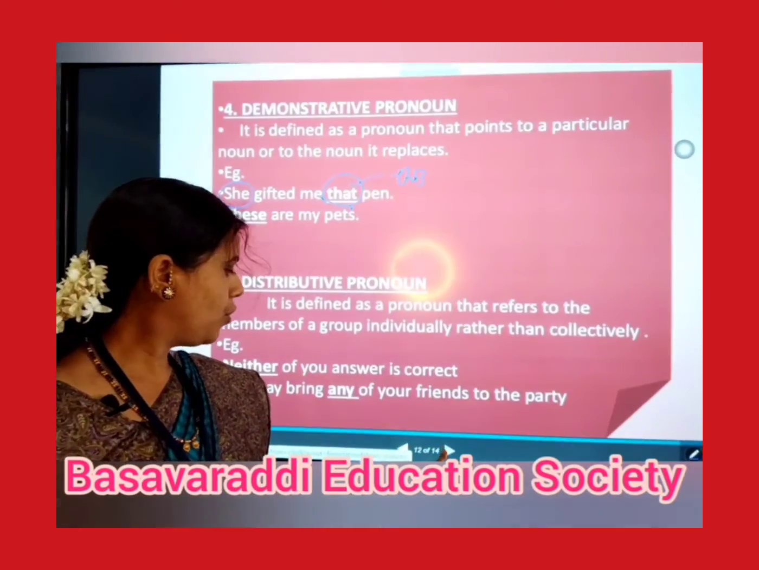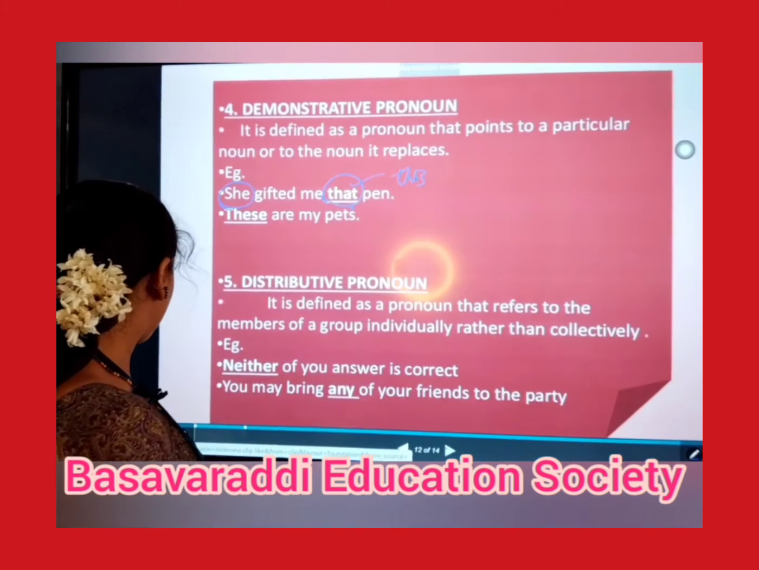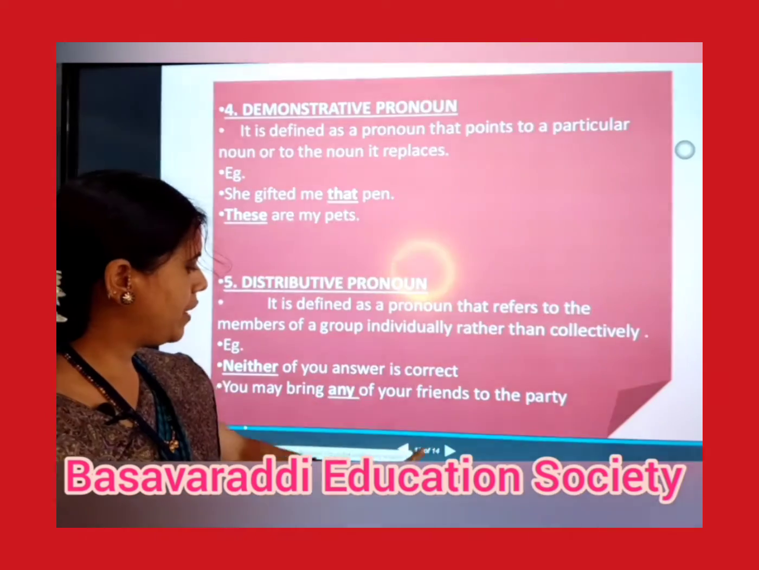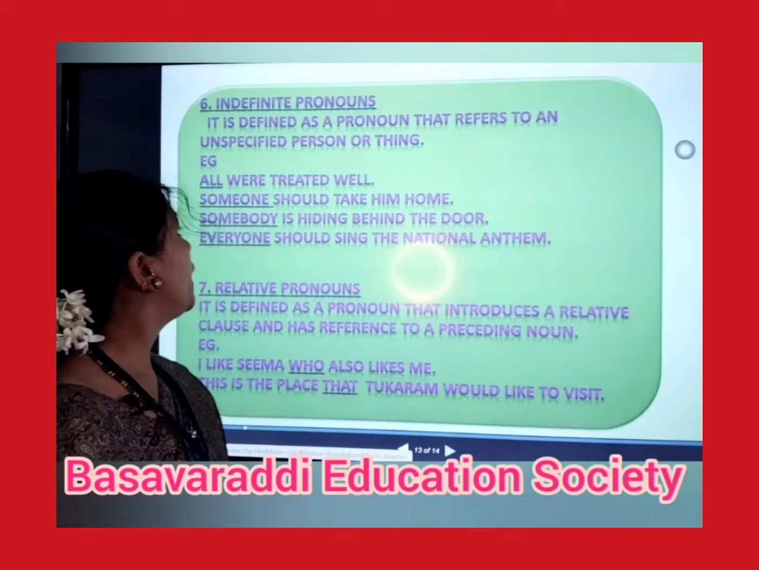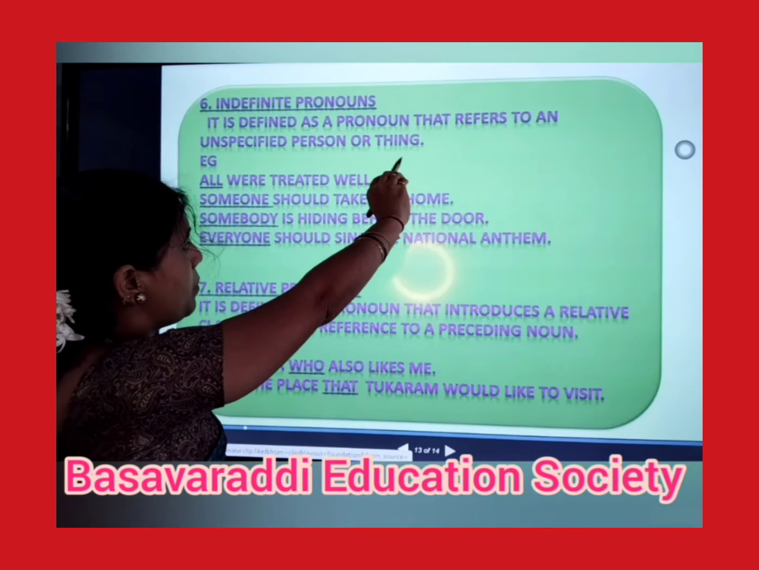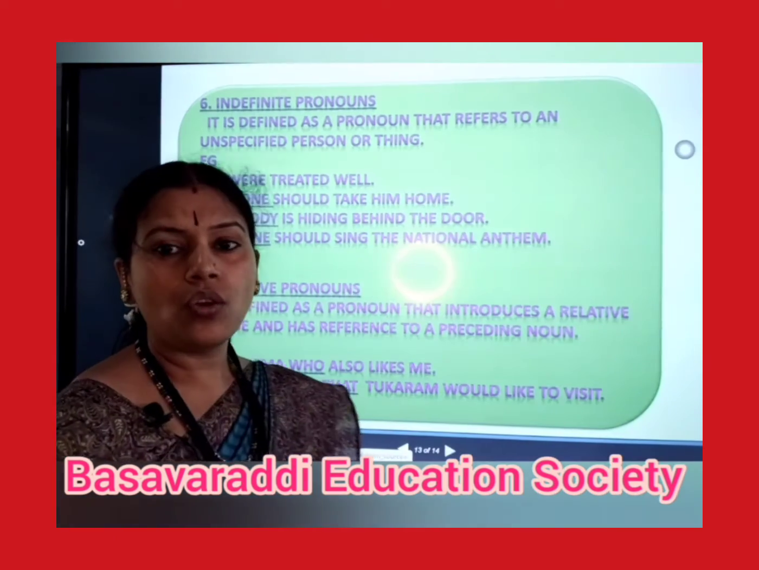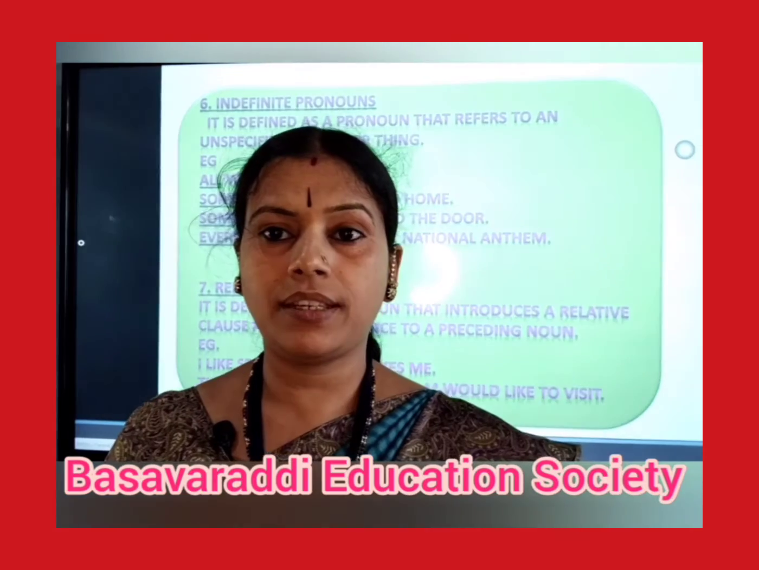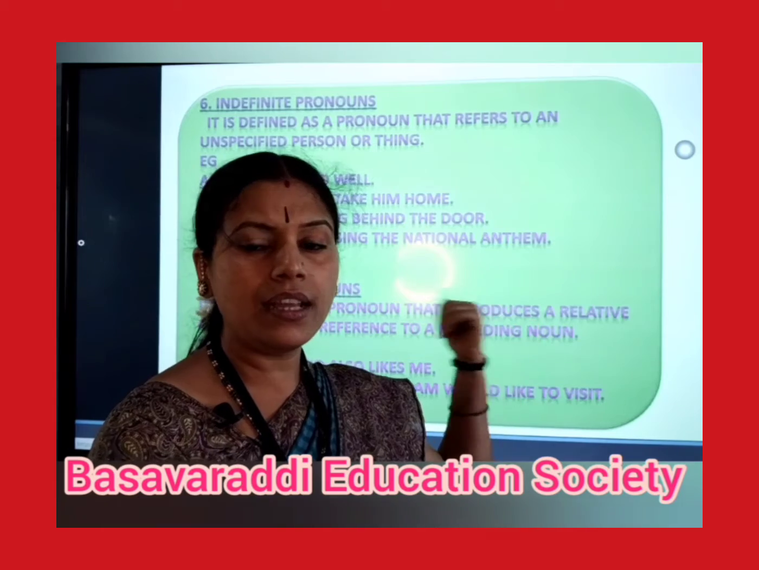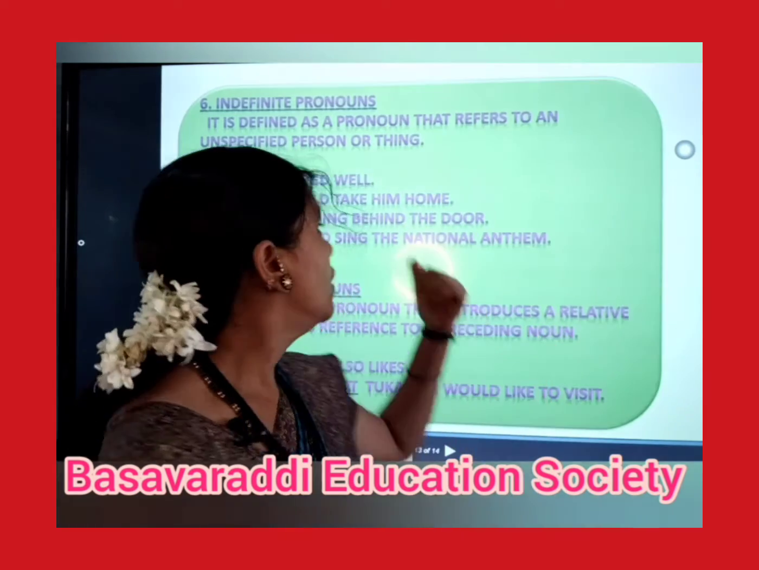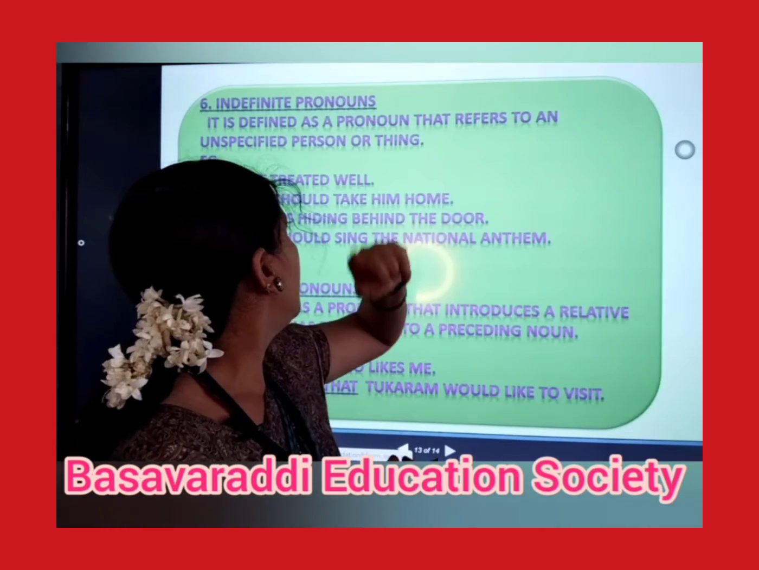Okay, I think we have completed demonstrative pronoun and distributive pronoun. So let's move to our next type of pronoun, that is indefinite pronoun. What do you mean by indefinite pronoun? It is defined as a pronoun that refers to an unspecified person or thing. Here we are not taking any definite person, definite place or definite thing. Indefinite, as the name itself indicates, means definiteness is not there.